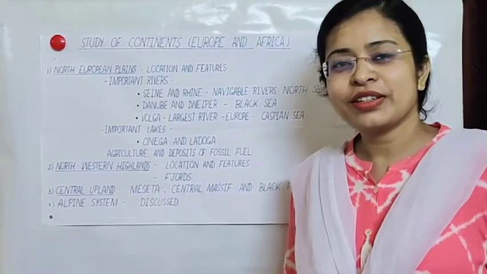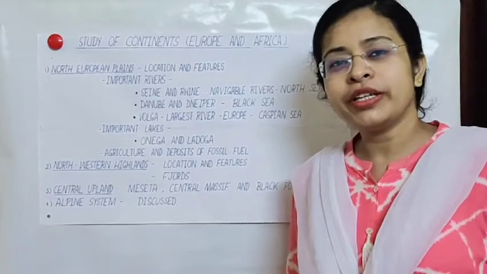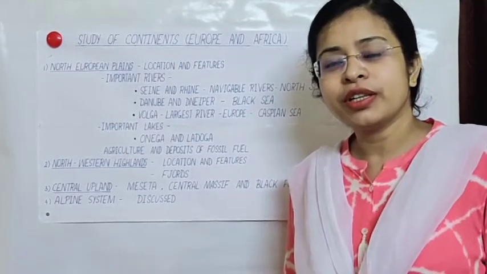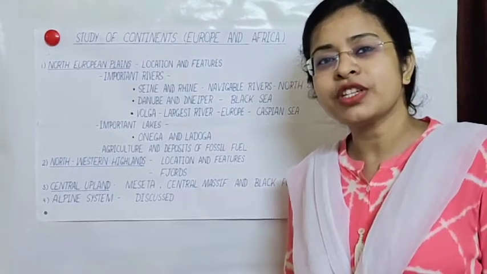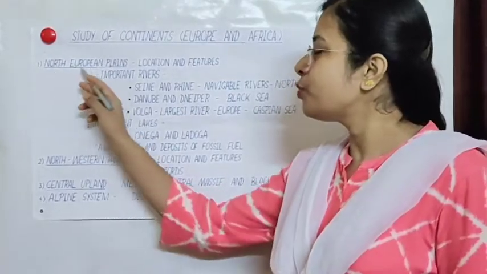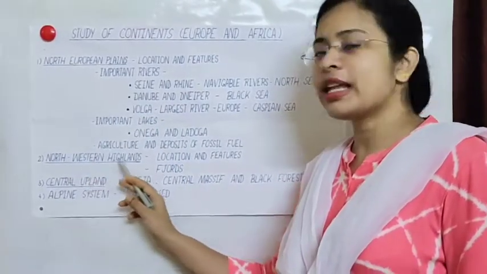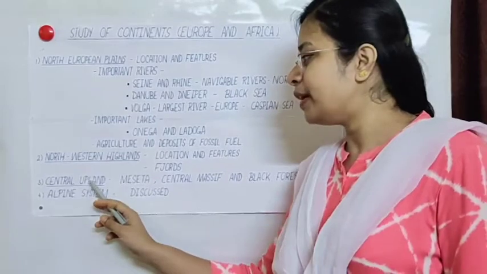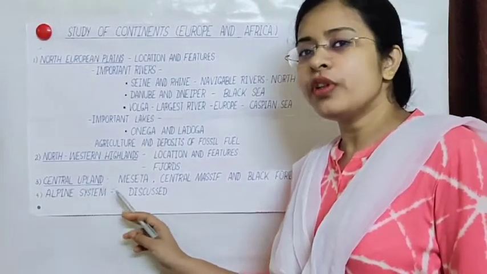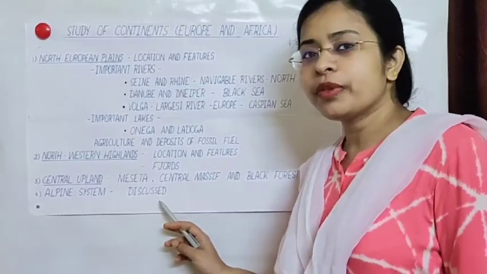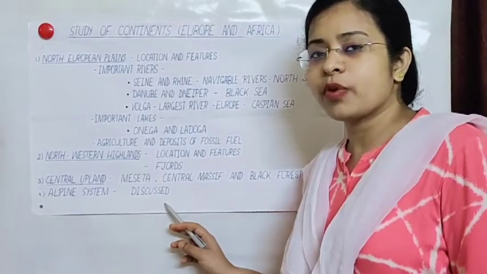Hello students, you have completed map pointing of Europe in the previous video. In this video you will do physical features of Europe: North European plains, northwestern highlands, central upland. Alpine system we will not do in this video, as we have already discussed this point.